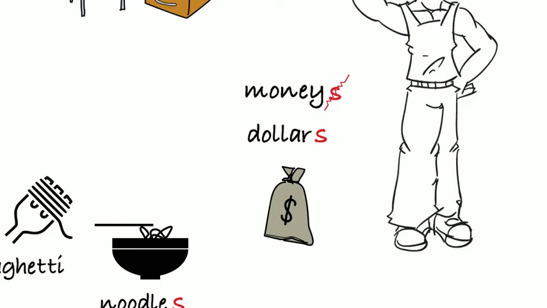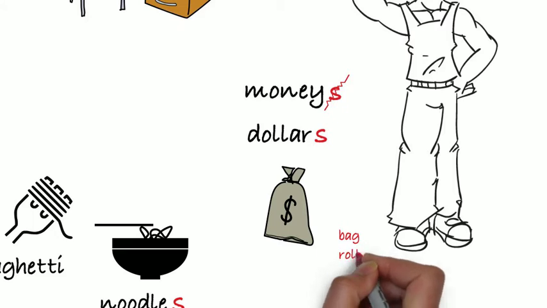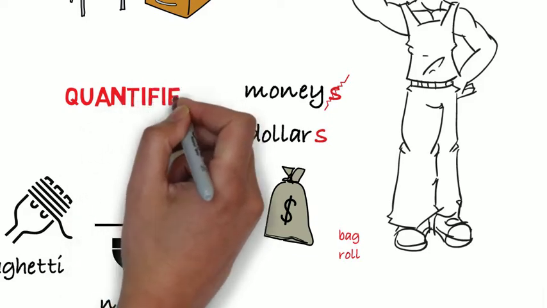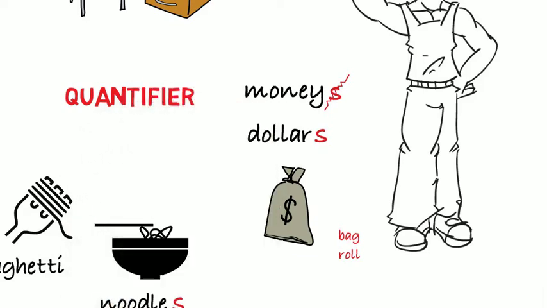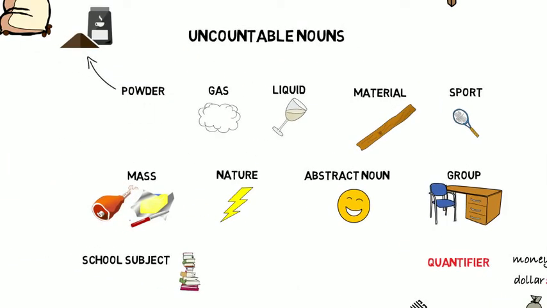Let's go back to the example of money. We can count dollars, but not money. So we can't say 3 monies, but we can say 3 bags of money, or 3 rolls of money. Words like bag and roll are quantifiers, and we can add quantifiers to uncountable nouns to make them countable. All uncountable nouns can be made countable by adding a quantifier.